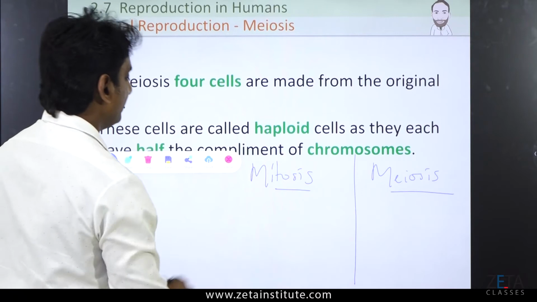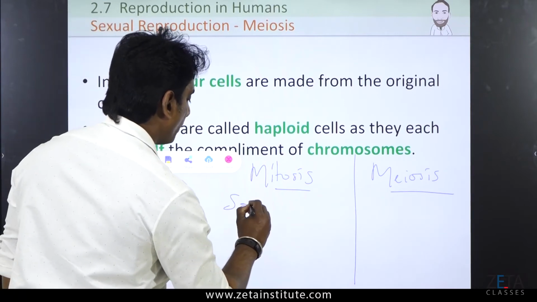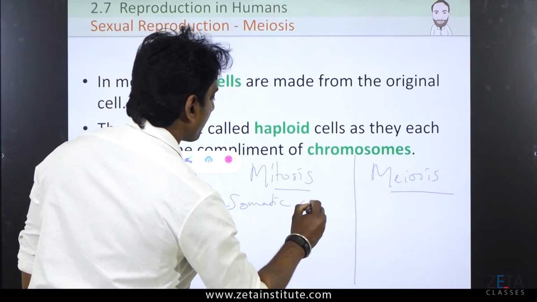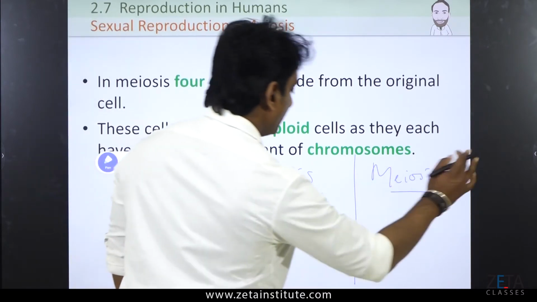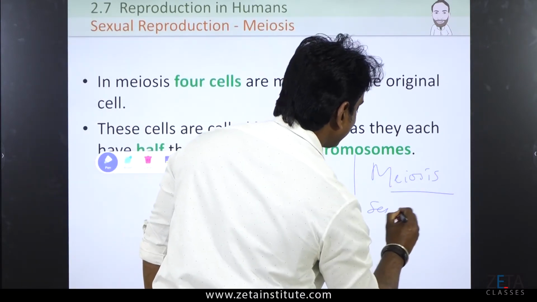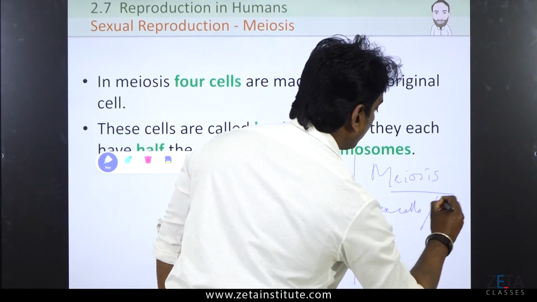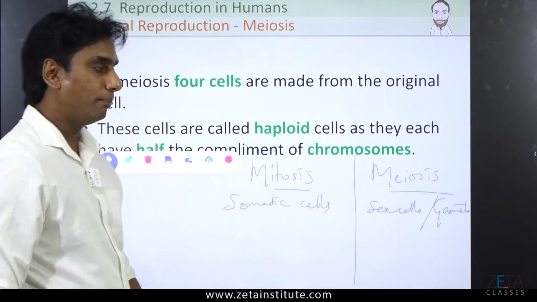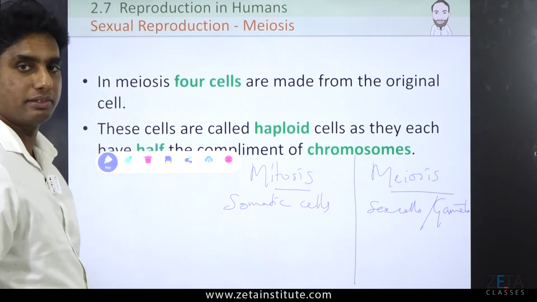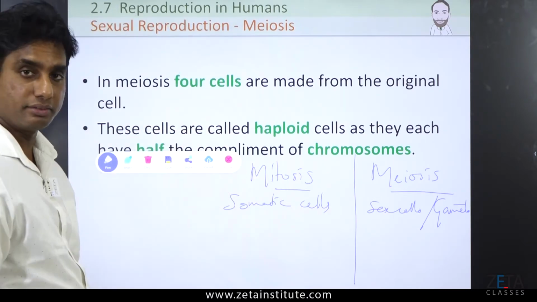Mitosis takes place in normal somatic cells. Normal body cells are called the somatic cells. Meiosis takes place in sex cells or gametes. Okay? Meiosis takes place in sex cells or gametes. Mitosis takes place in somatic cells.